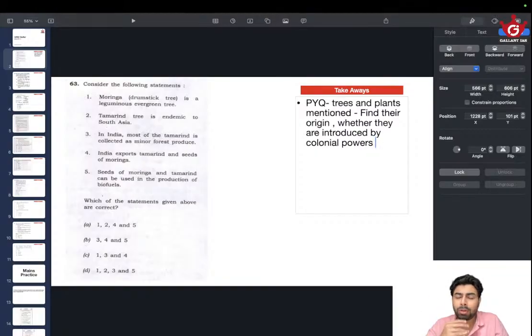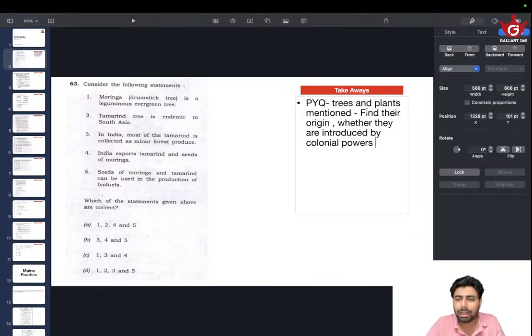You have come across questions like cashew, papaya, how these things are native to our country, our subcontinent, and other questions like which of the following have been introduced from the old world to the new world, things like that. You need to have an idea. For that, going through the PYQ will help, because there will be a pattern for that. About cocoa and all, there will be a pattern, because a question related to cocoa was asked in the past.